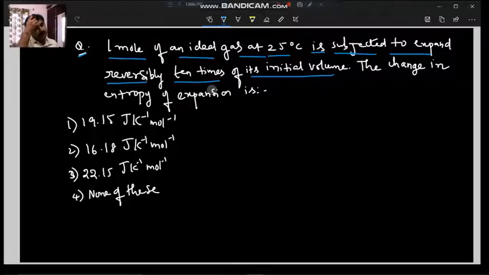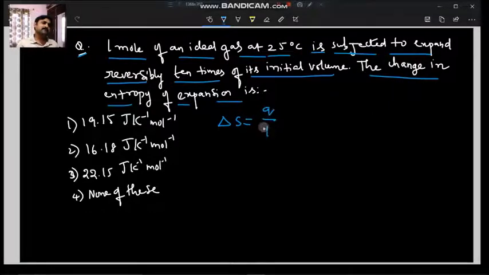The change in entropy of expansion is asked, and there are different answers, but we know that entropy change is Q by T. Q is the work done in reversible expansion, that is 2.303 RT into log V2 by V1, we know that formula, divided by T.